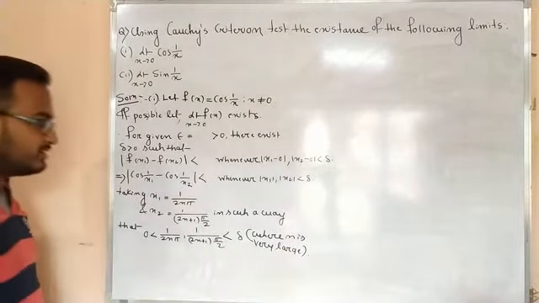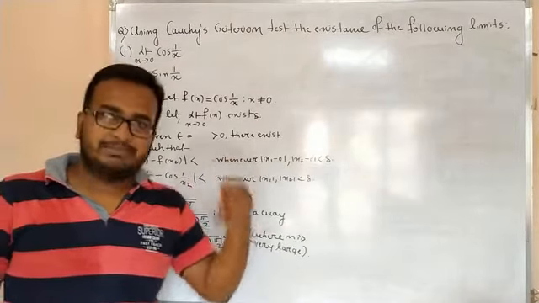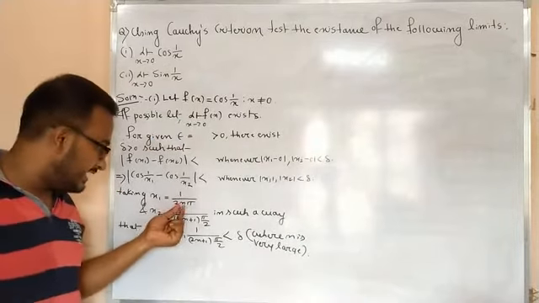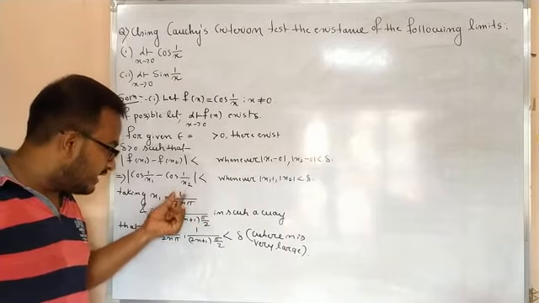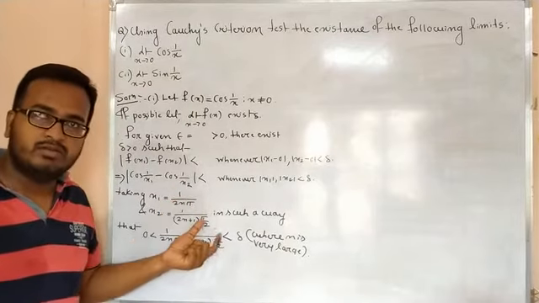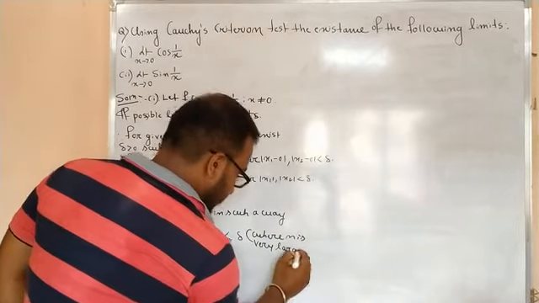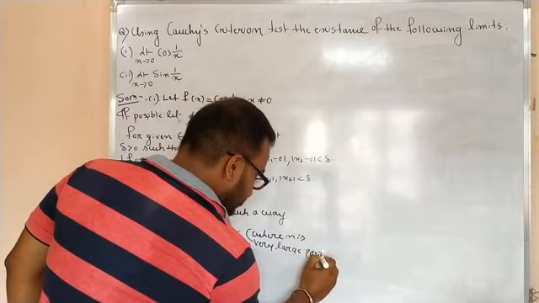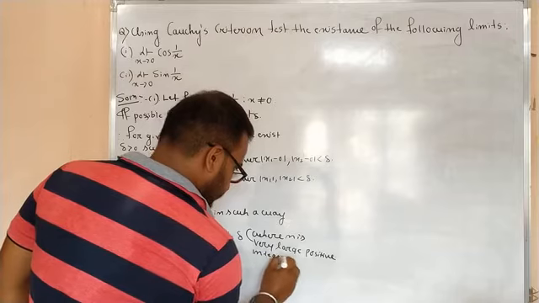Why is n very large? Because I have already told you these deltas are very small. This epsilon, this delta, these quantities are very small. So if I take n as a very large integer, then 1 by very large means very small, isn't it? So take a very large positive integer.